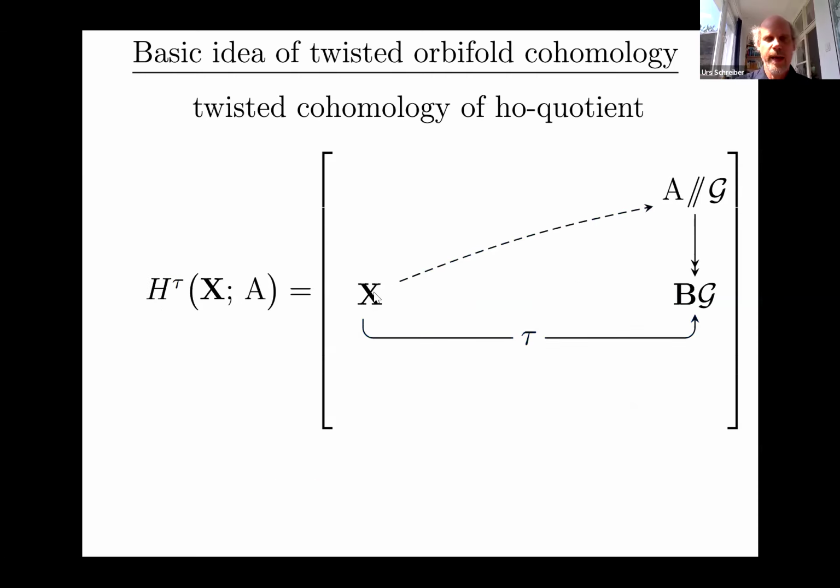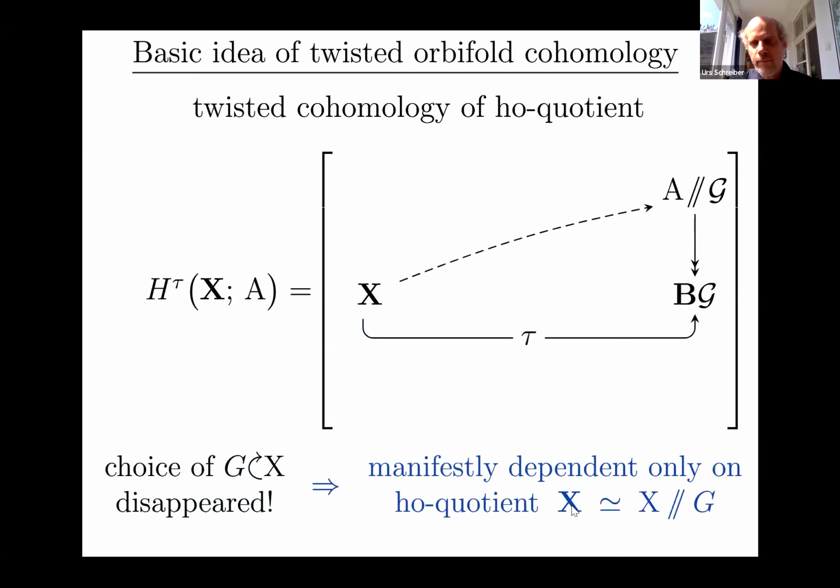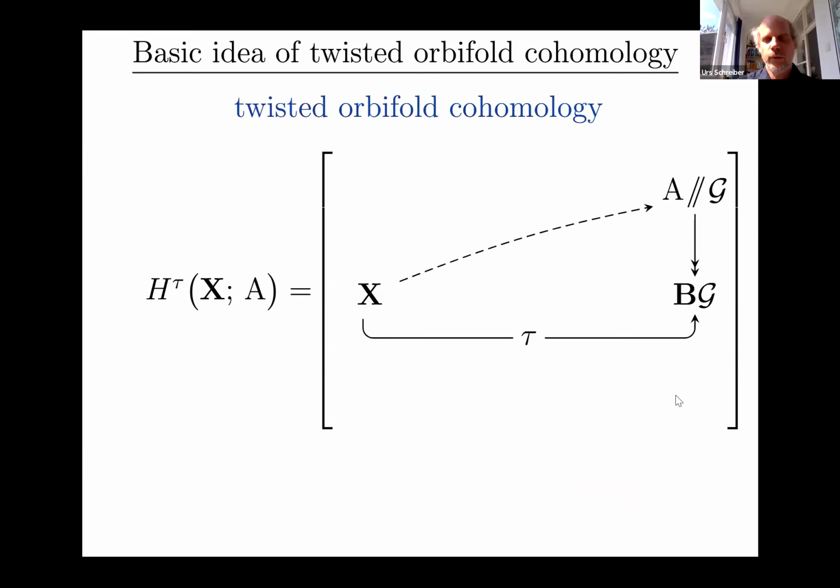And so if we just rename our X mod G as boldface X, as we may, just declare that this is the actual stack, a topological stack equivalent to X mod G, which could also be equivalent to X prime mod G prime, so independent now of this presentation. Then the choice of G action has actually completely disappeared. We're just asking now for maps from X to this fiber bundle which lift this given twist here. So this is what we're going to call twisted orbifold cohomology.